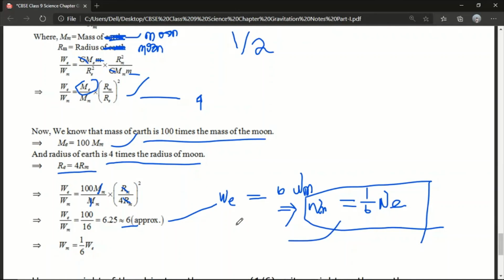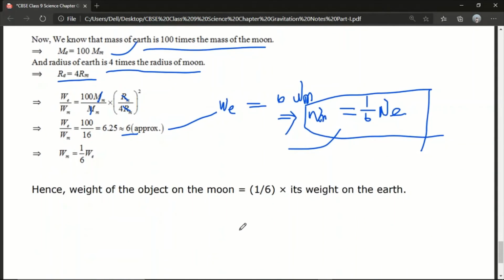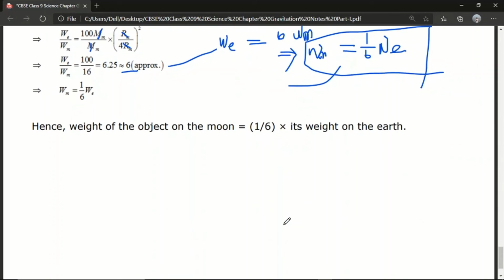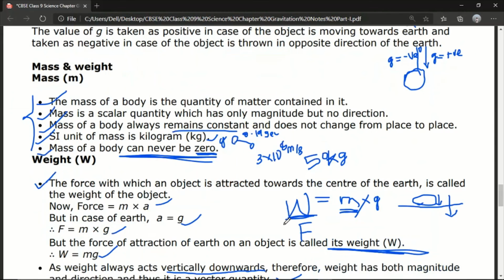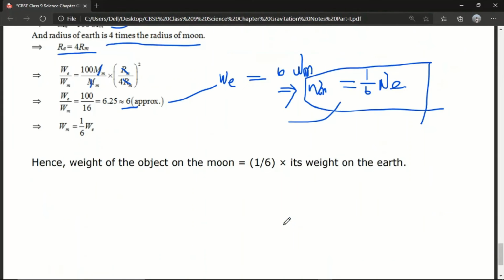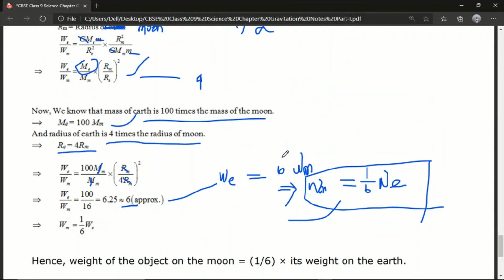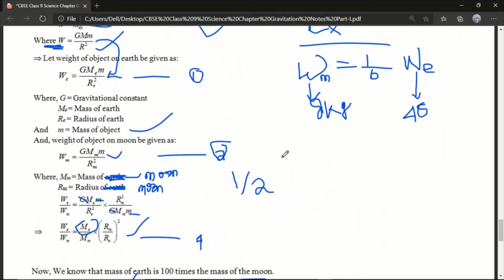So that is the complete relation between the weight of an object on the surface of moon and the surface of earth. Okay, so here the weight of an object on the moon is equal to 1 by 6 of its weight on the earth. Okay, so that is the complete topic. So now it's your duty to complete the exercise. We will also discuss the exercise in the next class.